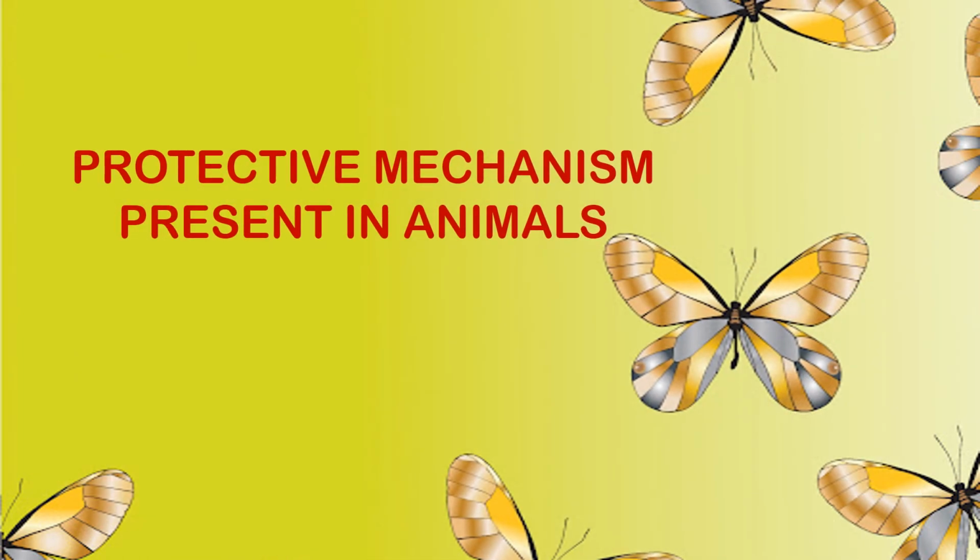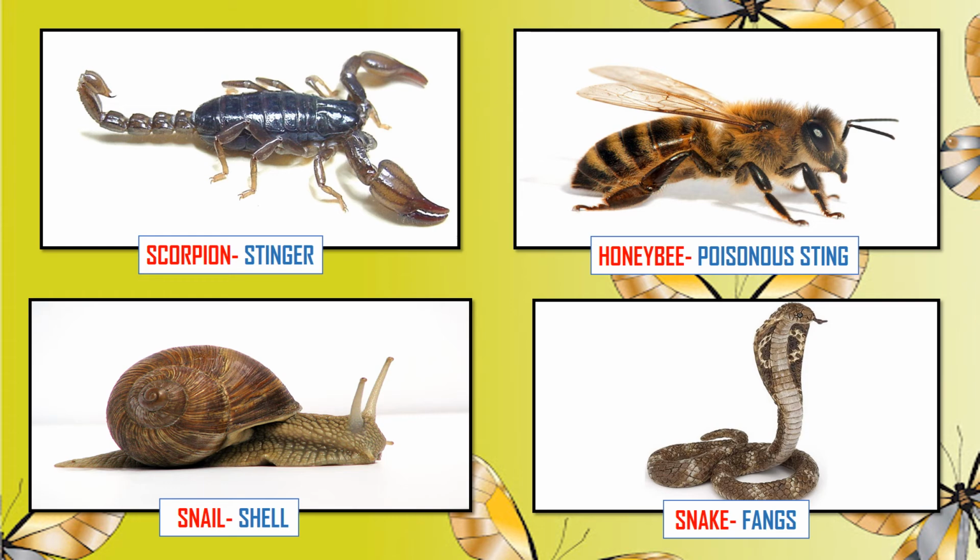The next topic is the protective mechanisms present in animals. It means there are some protective adaptations or defensive mechanisms present in animals that help them to save themselves from danger or to fight with predators. Let's study the protective mechanisms present in the following animals.